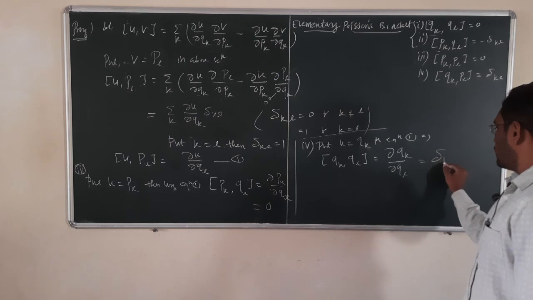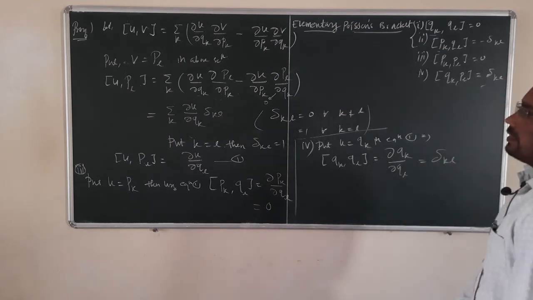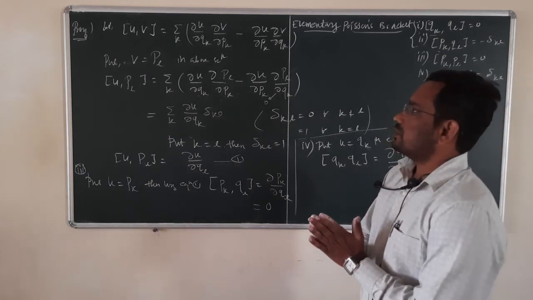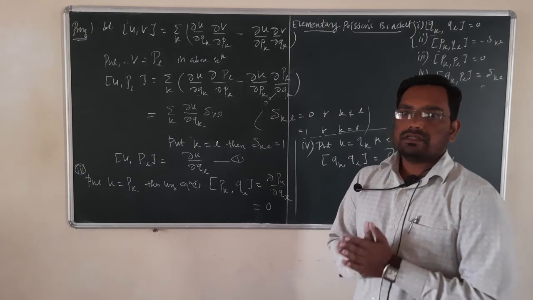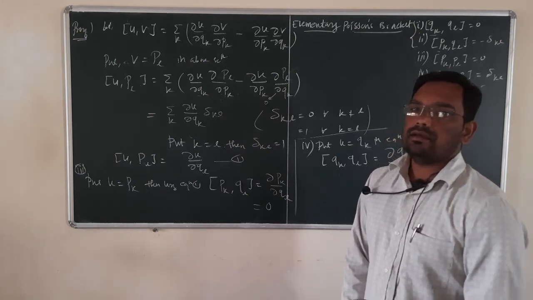So that is nothing but Kronecker delta KL. Okay. So this proves identity number 4. With this we finish our lecture over here. In the next lecture we will see the proof of the Jacobi identity and some problems.